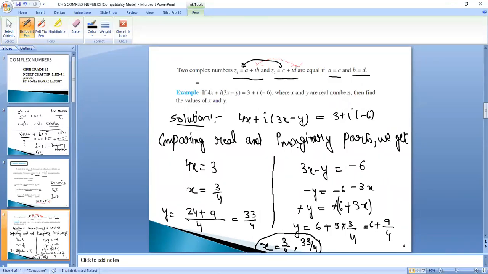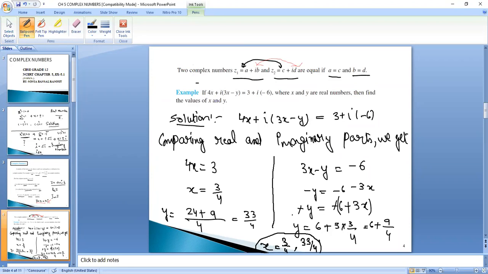Now the second equation, 3x minus y is equal to minus 6. Comparing the terms with iota, that means the imaginary parts. So we will first solve this. Minus y as it is, minus 6. This 3x will be minus 3x. Minus y, minus 6 plus 3x. Minus minus cancelled. So y is equal to 6 plus 3x.